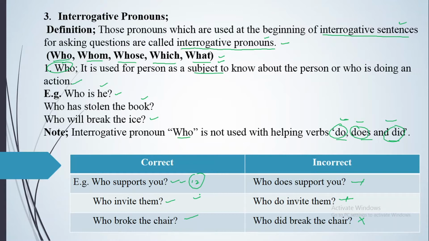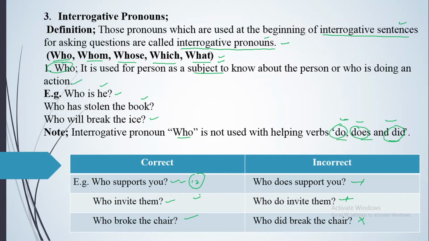Next we have got, who breaks the chair, who broke the chair, who will break the chair, who is breaking the chair, who was breaking the chair, who will be breaking the chair, who has broken the chair, who had broken the chair, who will have broken the chair, who has been breaking the chair, who had been breaking the chair, who will have been breaking the chair for 2 days, etc.